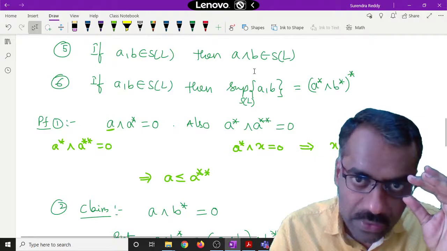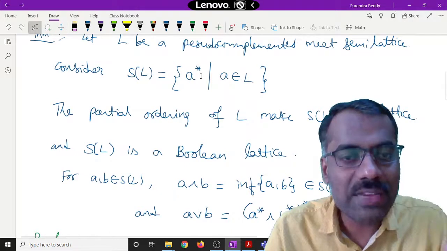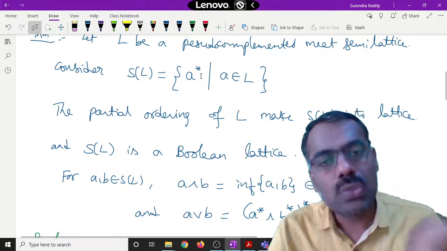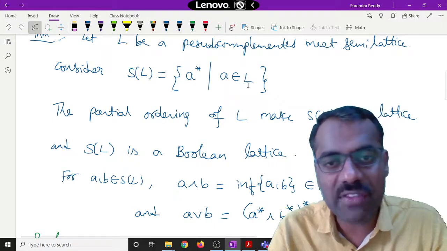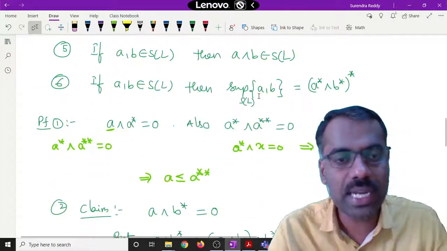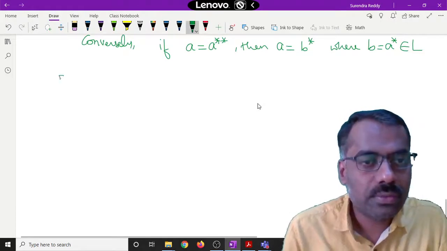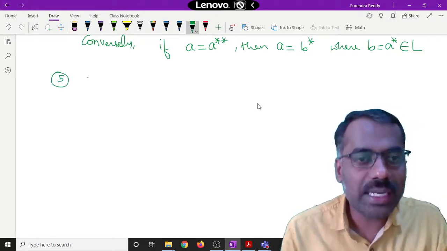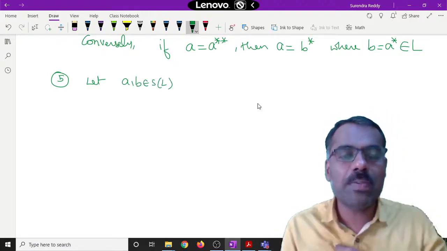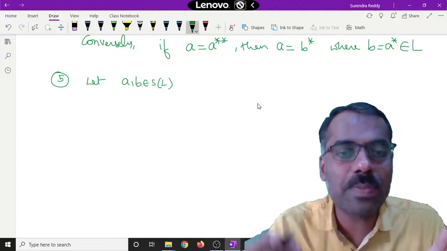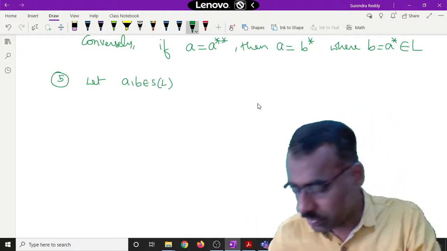We want to show that when we say something is in S of L, you should understand that some element will be in S of L if it is a pseudo complement of some element. Are you following? A star means what? It is the pseudo complement of A, where A is some element of L. Okay, so for the fifth one, let A comma B belong to S of L. Then we want to show that A meet B is in S of L. That means we want to show that A meet B is the pseudo complement of some element. Are you following?